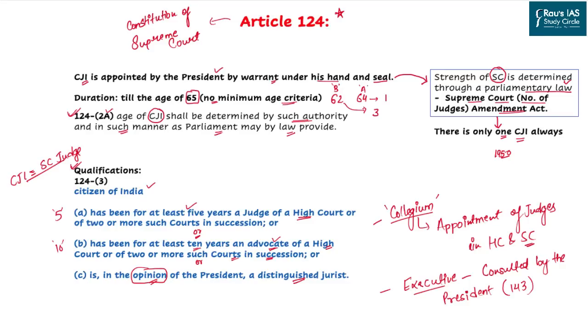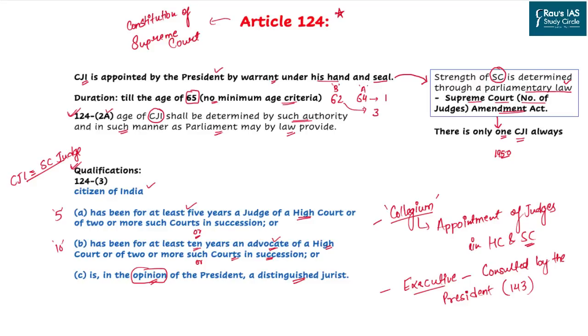The duration of this position is till the age of 65 and its attainment. However, there is no minimum age criteria. So a person appointed as a CJI can be there till he attains the age of 65. So assume that there was a person who has been appointed as CJI at the age of 64, and he is Mr. A. On the other hand, after him, a person who had an age of 62, Mr. B, was appointed as a CJI.